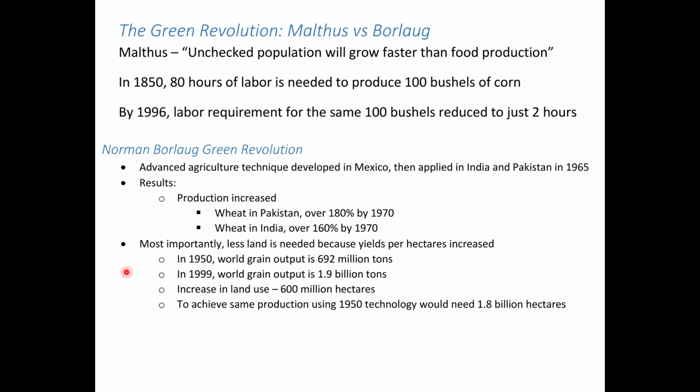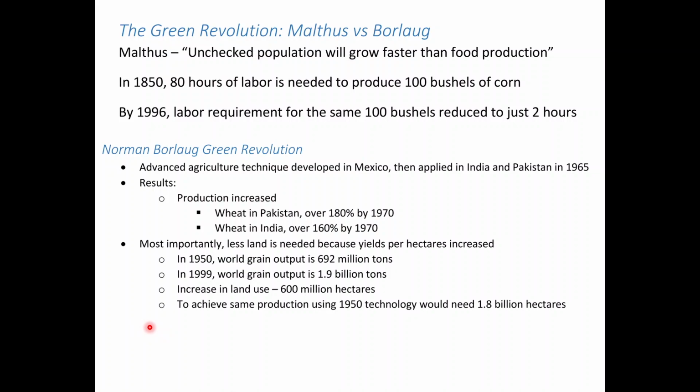Now, because productivity has increased so much, less land is needed, and this is important in terms of one resource. Land is a fixed resource. It gets more expensive. And two, if you're not using the land for agriculture, then you're freeing that up to do other things. So land is freed up.